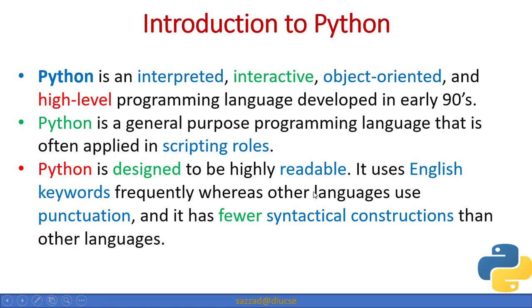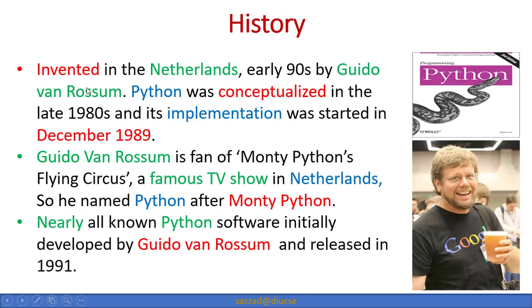It uses English keywords frequently, whereas other languages use punctuation. And it has fewer syntactical constructions than other languages. So it has a very small list of syntax, whereas, as we all know, in other languages a lot of syntax is available, and if we make any mistake in the syntax, then our program will give us an error.